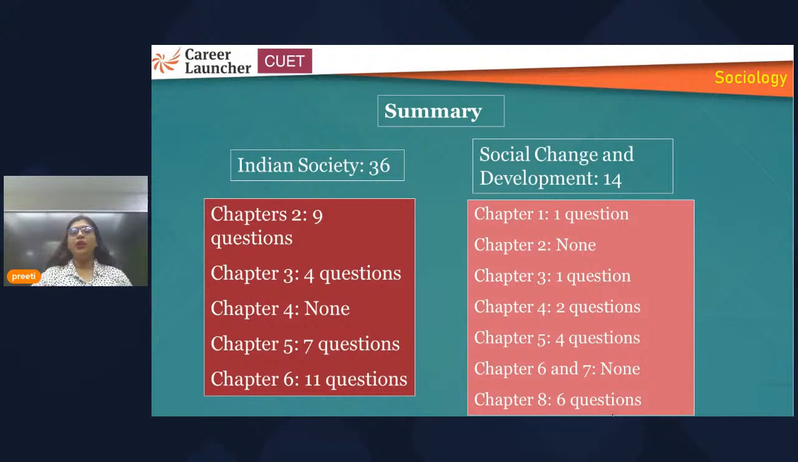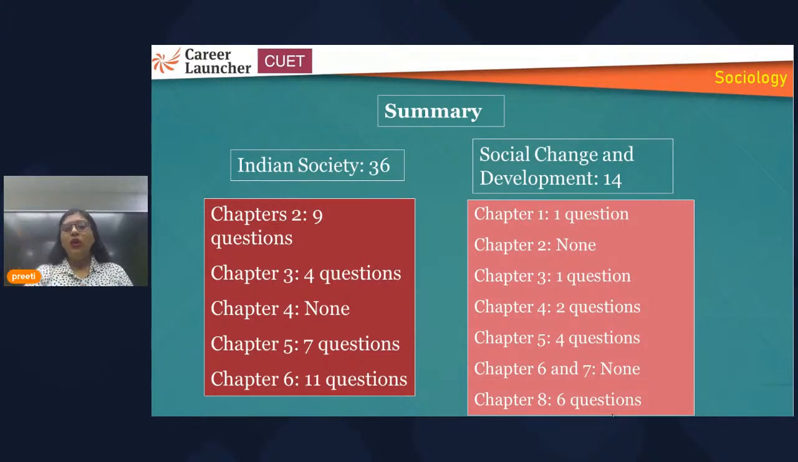Chapter 2, the demographic structure of India, is a lengthy chapter, and various concepts had been discussed, but 9 questions they have asked. And from chapter 6, about cultural development in India, 11 questions they have made. It means many facts, many concepts that you will find in this chapter.